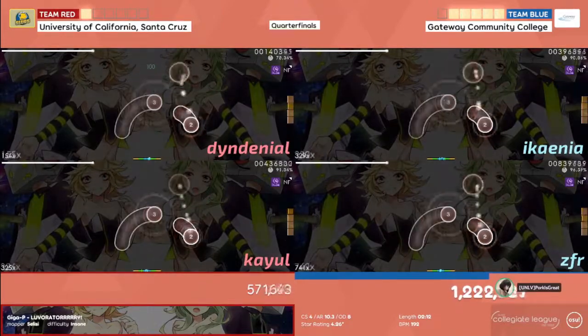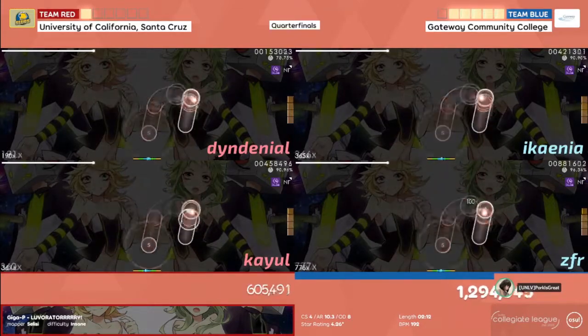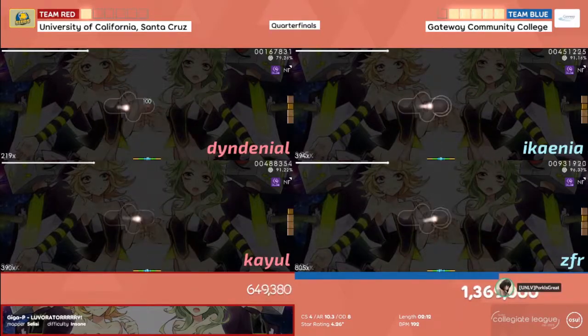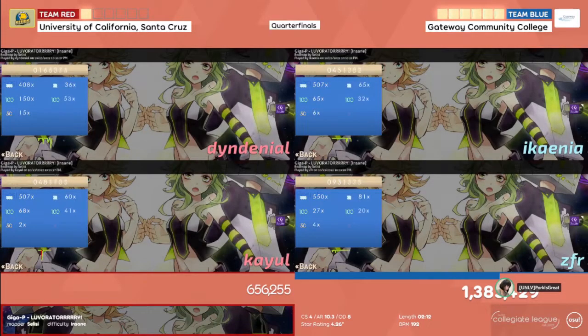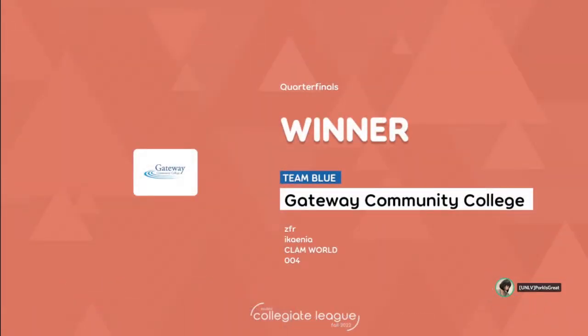It really opened our eyes a little bit. We've got to actually get some better scores out here, or we are not going to last. So getting this 6-1 victory definitely put a little bit of a pep in our step for the next rounds. And this is definitely not the last that you will see of Gateway.